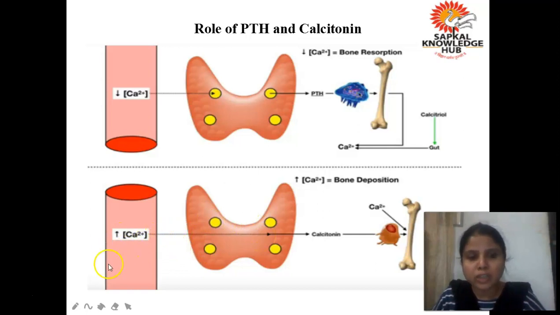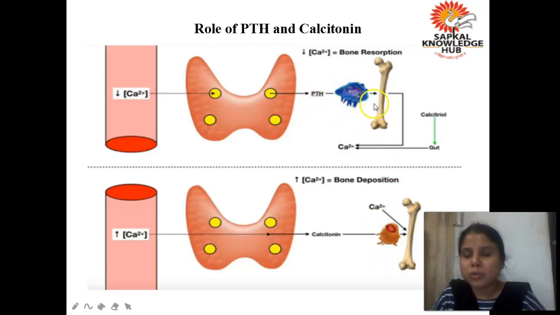When the level of calcium is more in the blood. Whenever the level of calcium is higher in the blood, what will happen? There will be release of calcitonin from the C cells of the thyroid gland, and it activates the osteoblast cells, which will cause the mineralization of the bones. So here you have to remember two things: one is the osteoclast and one is the osteoblast.